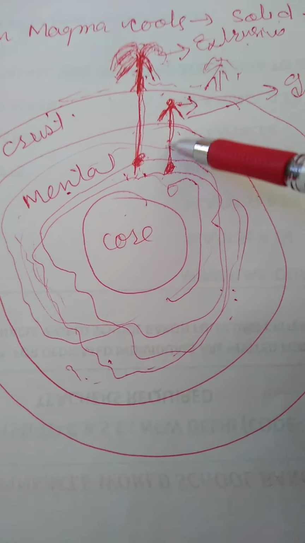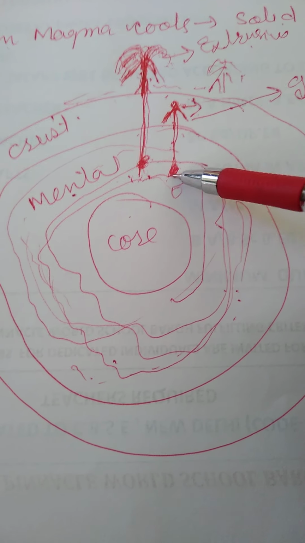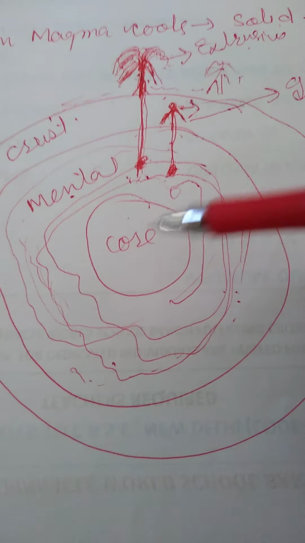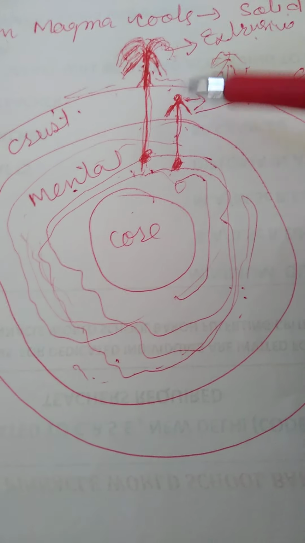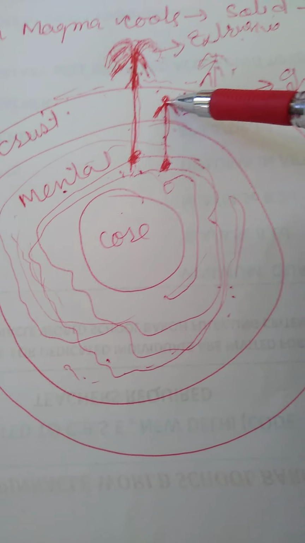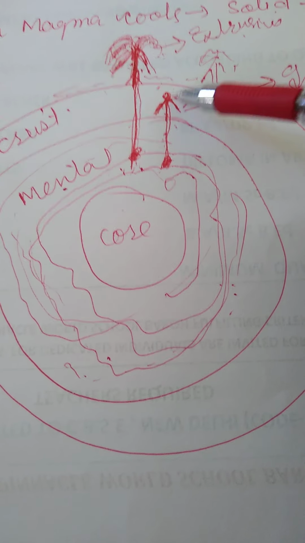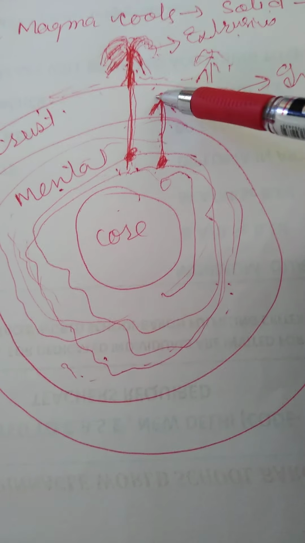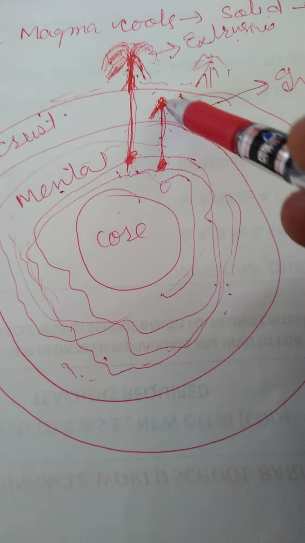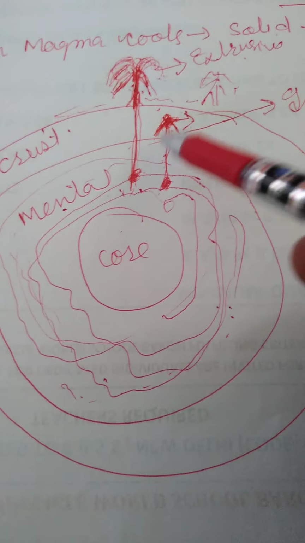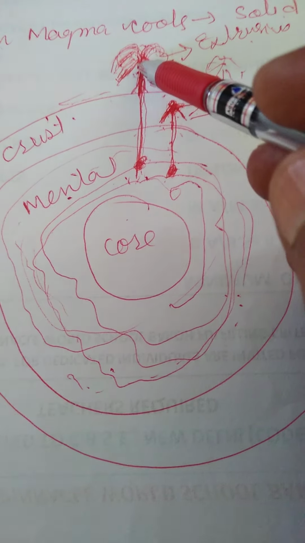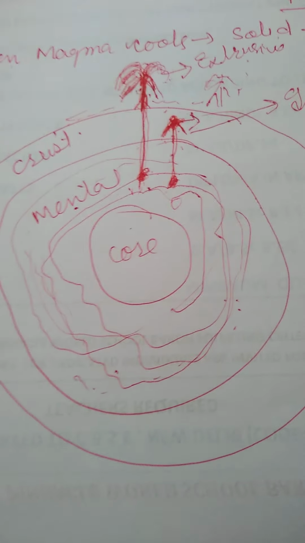Same here: when molten material comes out from the mantle but, due to less force, does not come out of the earth's surface, it remains inside the earth, under the crust. Under the crust it gets cool and again converts into a rock, and this rock is named intrusive rock, while the rocks formed by lava are extrusive rocks.